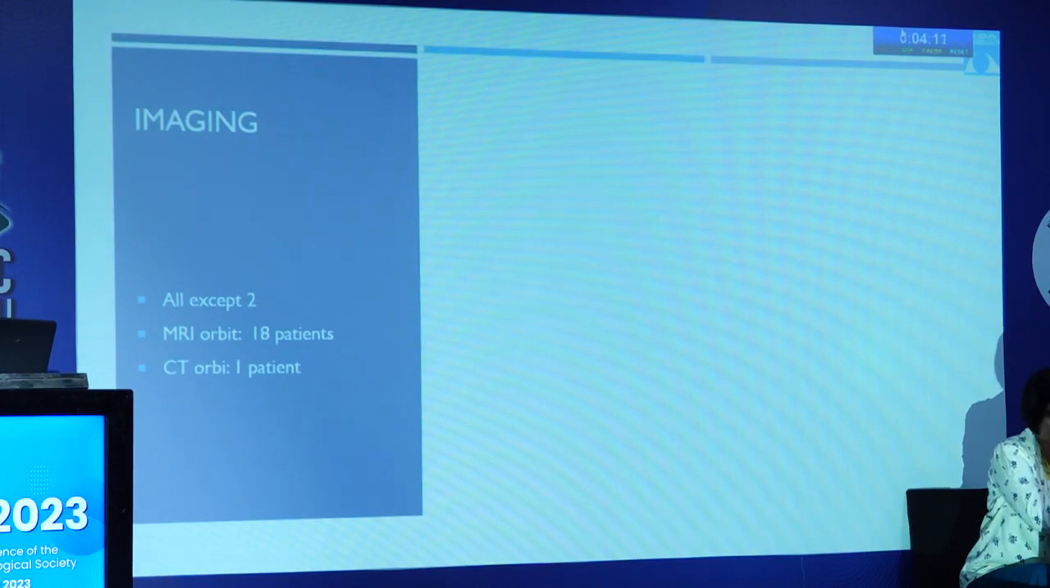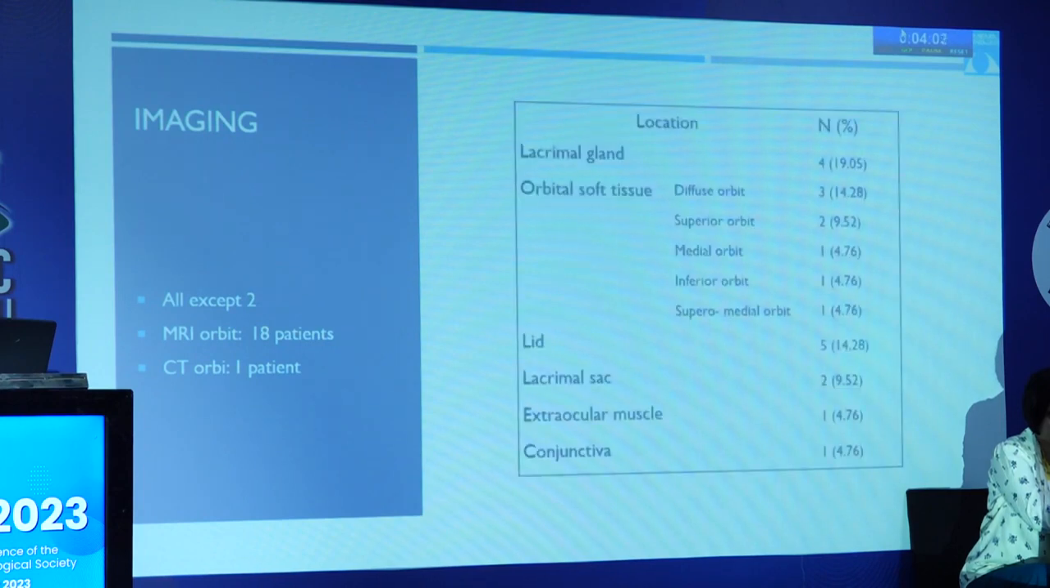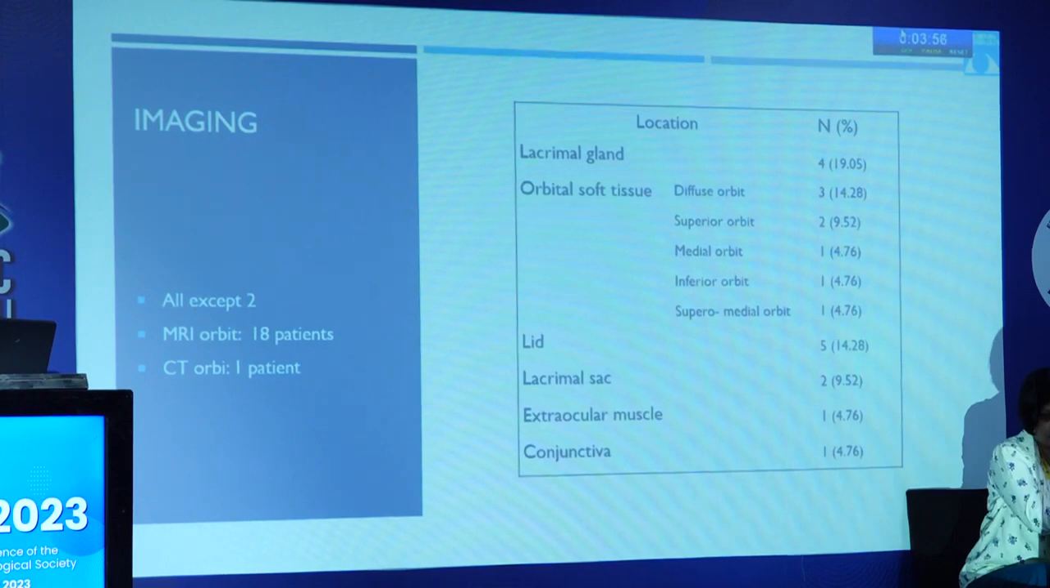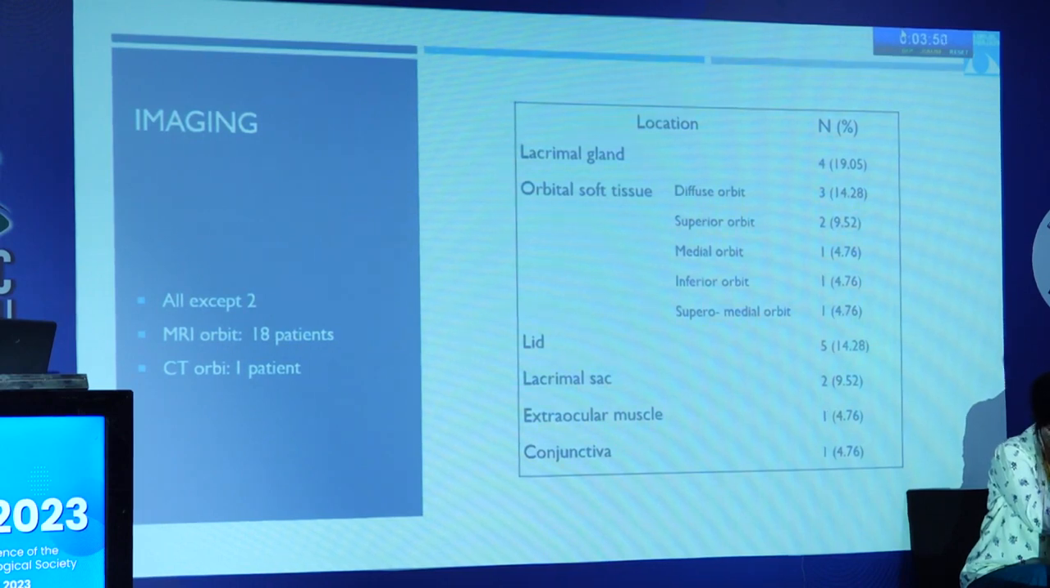Imaging was done in all except 2, the reason being one presented like an acute dacryocystitis and the other had a conjunctival nodule, hence imaging was deferred in these 2 patients. We found lacrimal gland to be involved in 4, whereas 8 patients had a diffuse or an orbital soft tissue mass, of which 3 had a diffuse lesion, the remaining had well-defined lesions. Extraocular muscle and conjunctiva, you can see, were just 1 each.